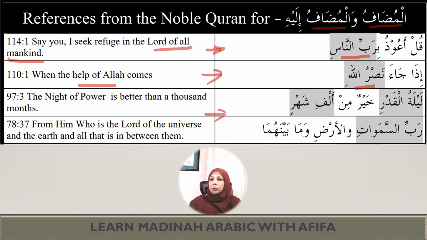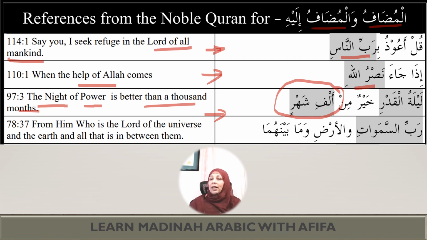And in this verse, Laylatul Qadri is the first idafa. The verse says Laylatul Qadri khayrun min alfi shahrin. It means the night of power is better than 1,000 months. So the second idafa is right here: alfi shahrin.